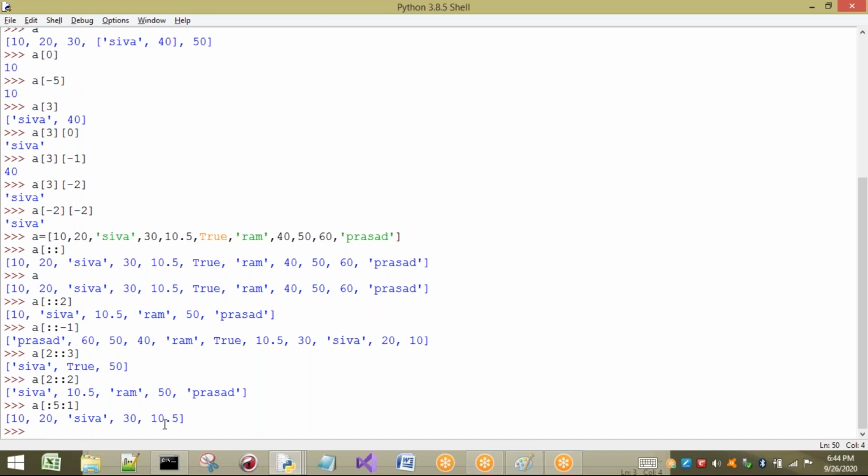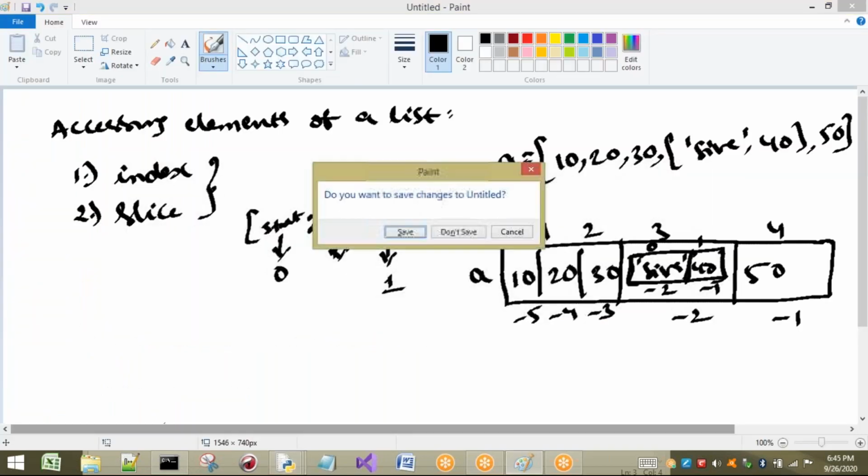So this is about how to access the values by using the slice operator. I'm not going to discuss the same concepts that we have discussed in strings. Whatever concepts we have discussed in strings related to the slice operator will be the same here also. I have explained it in detail there, so if I explain the same concept here also, time is going to be wasted. I think the video is recorded for that session also. So if you want to see it in detail, you can see it there. Right. Now, next concept.